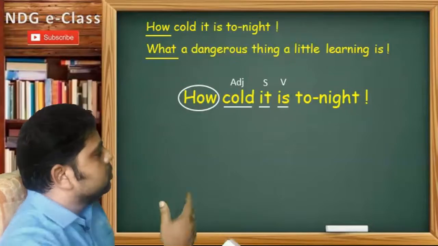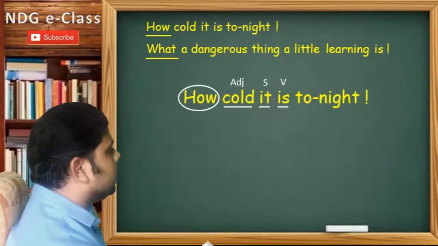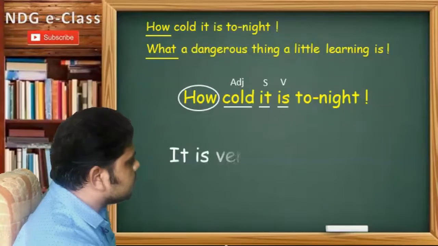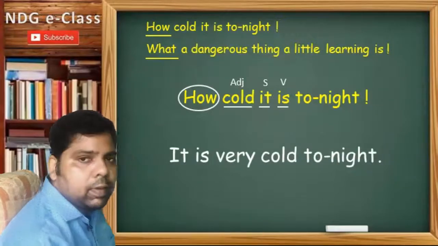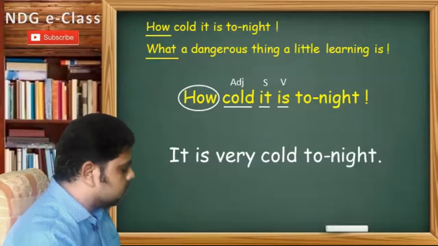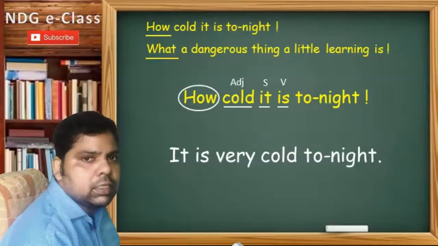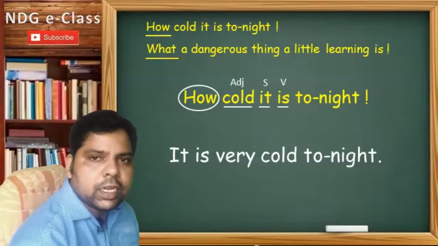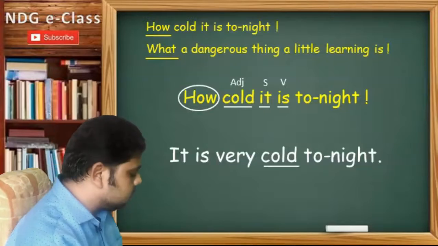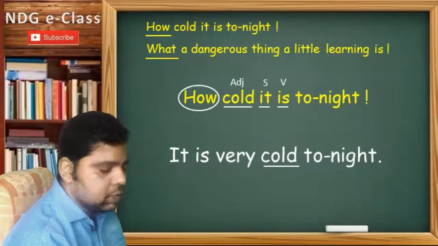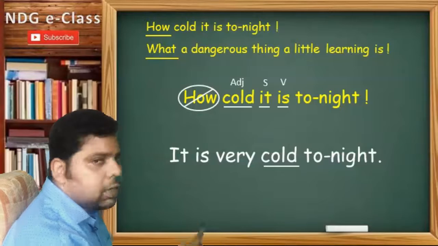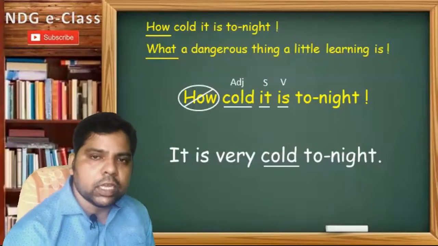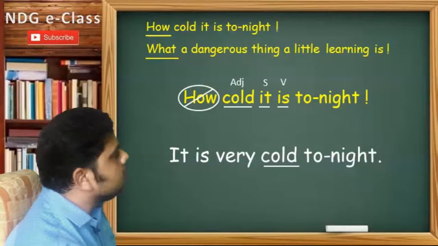So let's write the subject first, as in SVO format: the subject it, then the verb is, and the exclamatory sentence contains an adjective, so we will use very or indeed. I use very here, then cold and tonight. So the assertive sentence will be: it is very cold tonight.